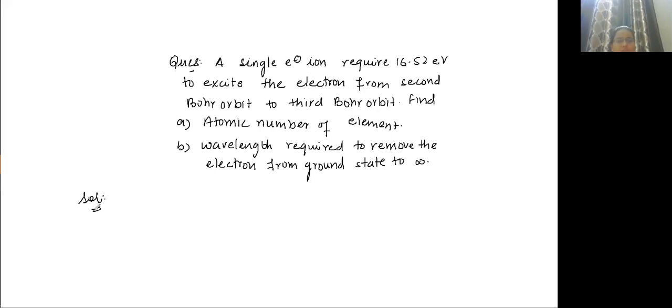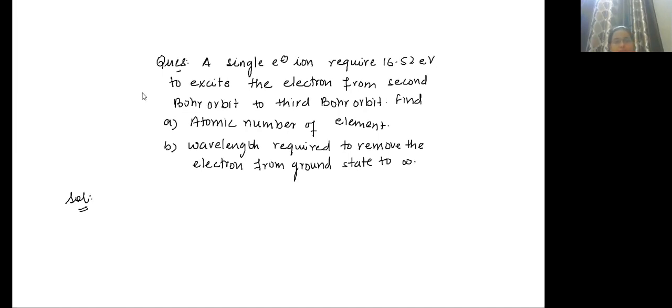Yes, how will you do this? The energy that is required is 16.52 to make a transition from second Bohr orbit to third Bohr orbit. So what will be N1 and what is N2? Correct. N1 is 2 and N2 is 3. Very good.